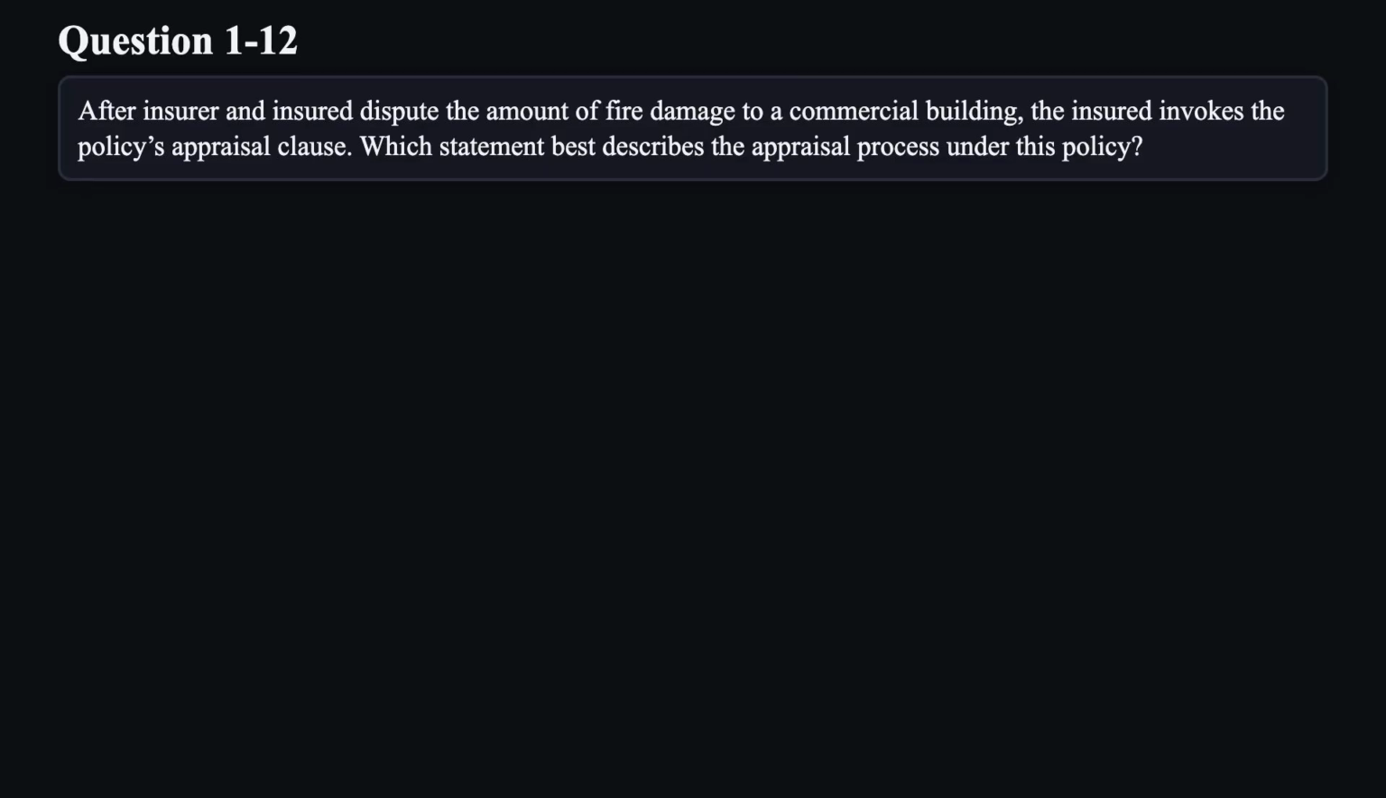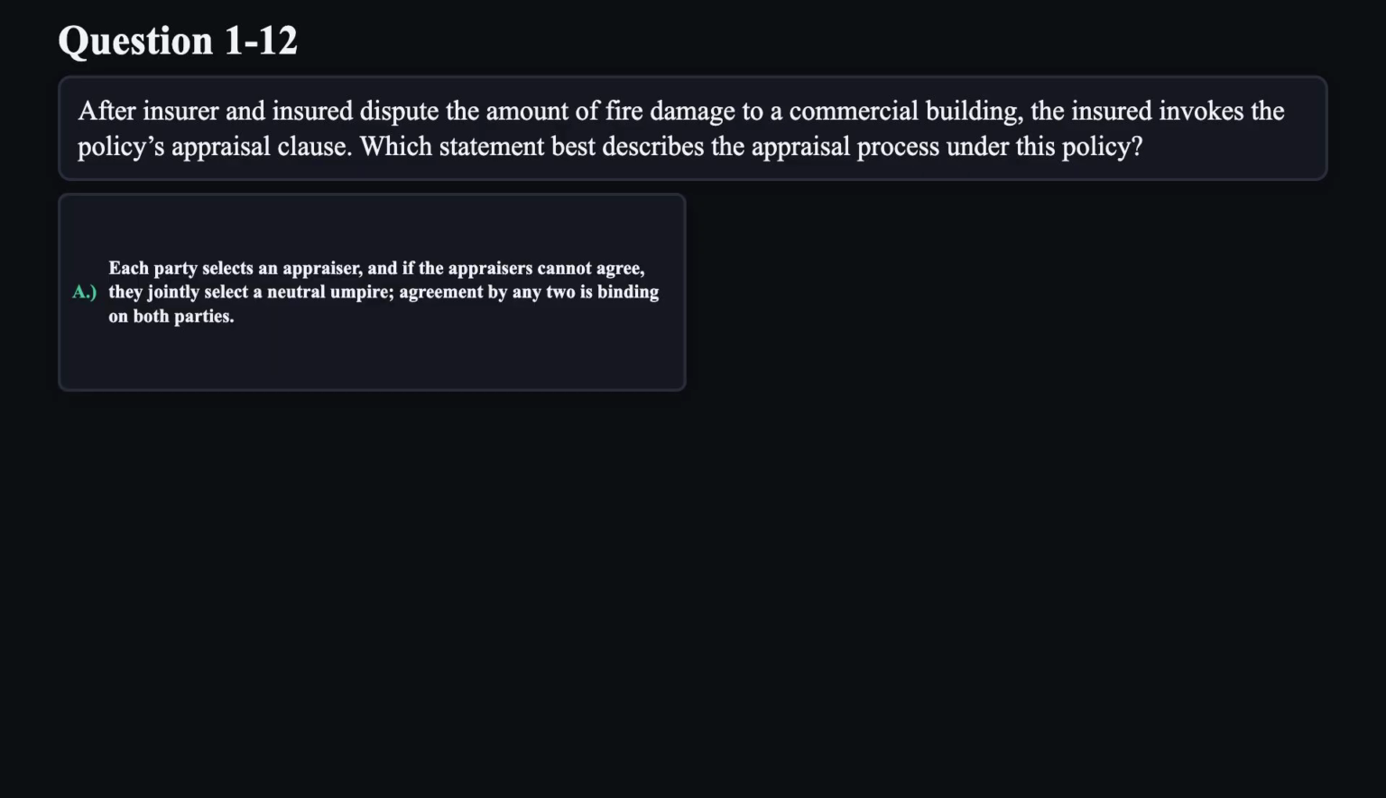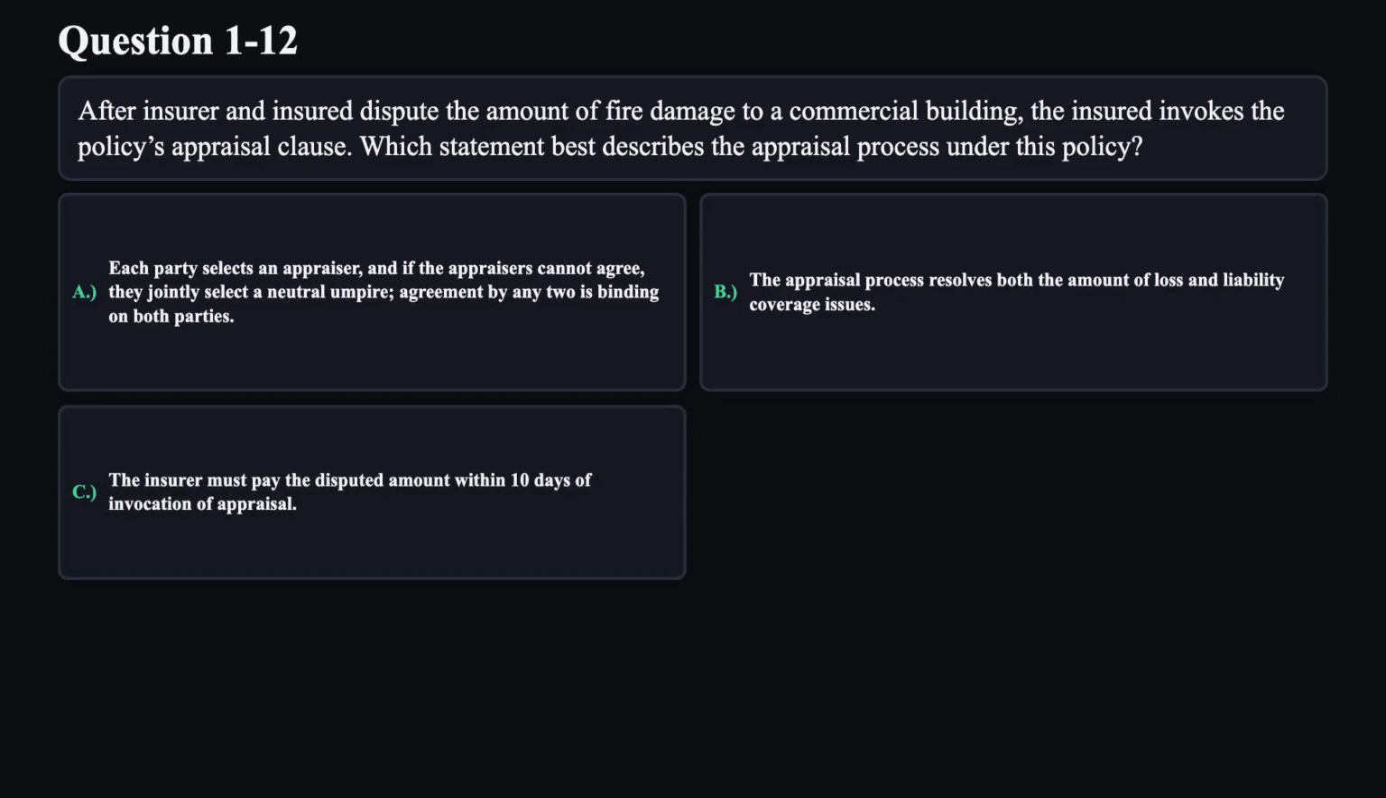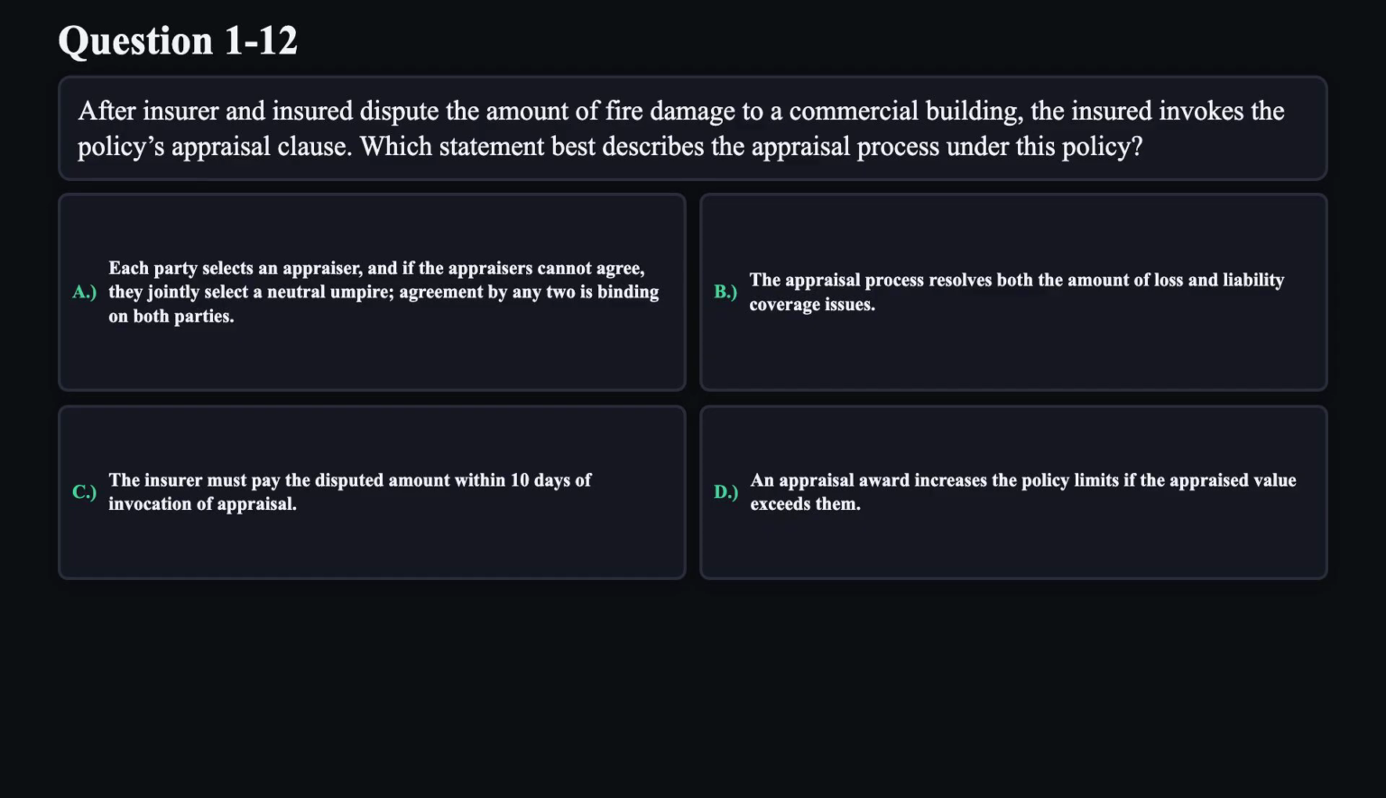Question 12. After insurer and insured dispute the amount of fire damage to a commercial building, the insured invokes the policy's appraisal clause. Which statement best describes the appraisal process under this policy? A. Each party selects an appraiser, and if the appraisers cannot agree, they jointly select a neutral umpire. Agreement by any two is binding on both parties. B. The appraisal process resolves both the amount of loss and liability coverage issues. C. The insurer must pay the disputed amount within 10 days of invocation of appraisal. D. An appraisal award increases the policy limits if the appraised value exceeds them.